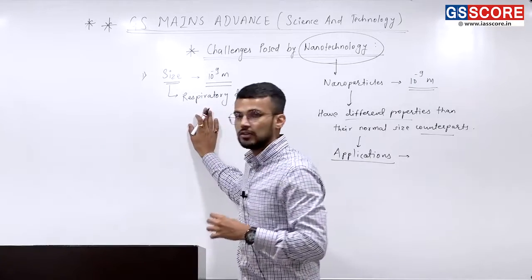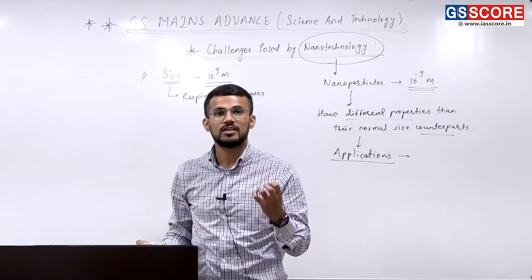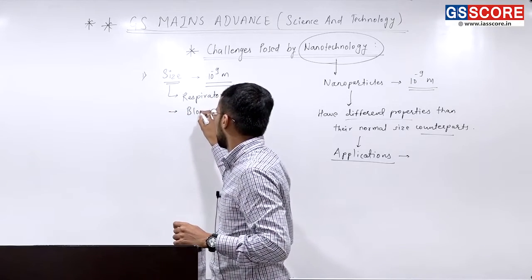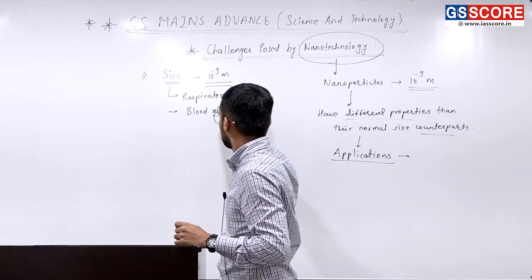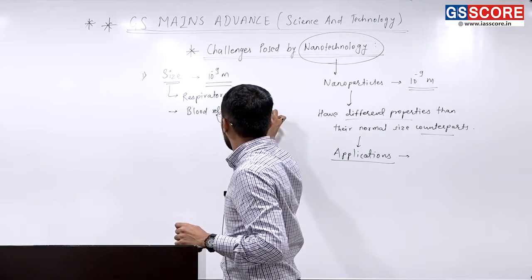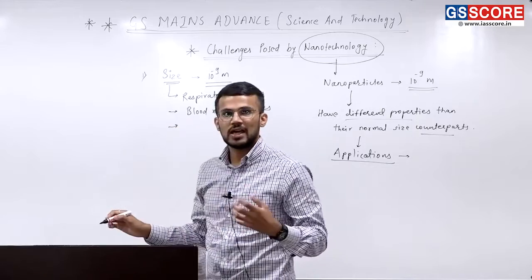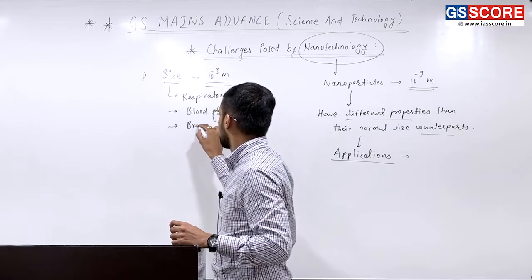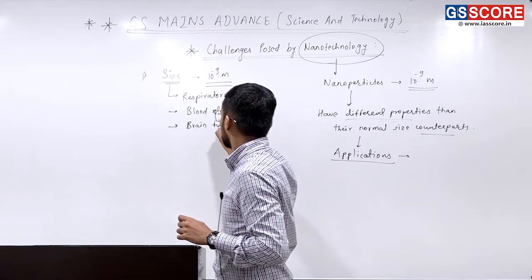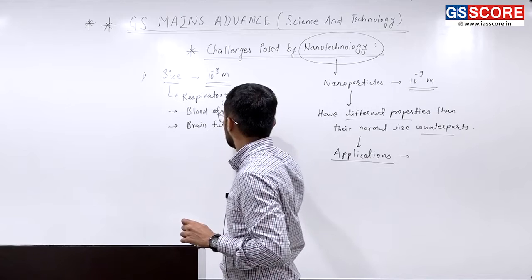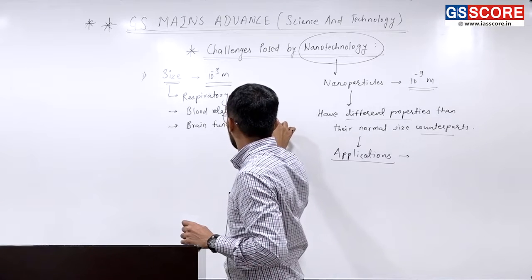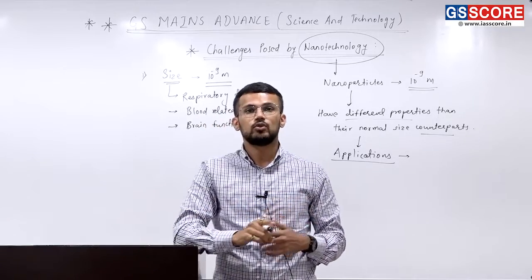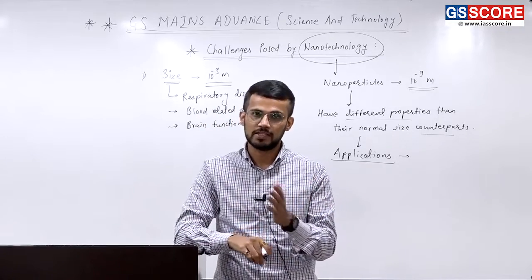So respiratory challenges are there because they may settle in our lungs, but apart from that, they may also lead to various blood related diseases, and even they may put an obstacle in the functioning of the brain. Brain functioning will be affected. Why will brain functioning be affected? Because their size allows them to breach the blood-brain barrier.